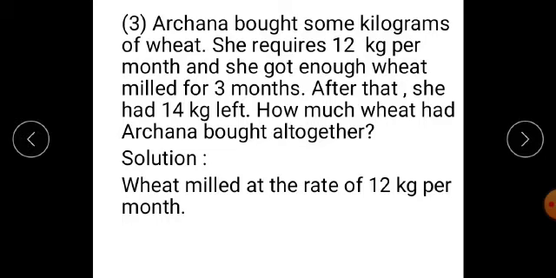Last question, last sum of question number 5 and last sum of the chapter also. Archana bought some kilograms of wheat. She requires 12 kg per month and she got enough wheat milled for 3 months. After that, she had 14 kg left. How much wheat had Archana bought altogether?